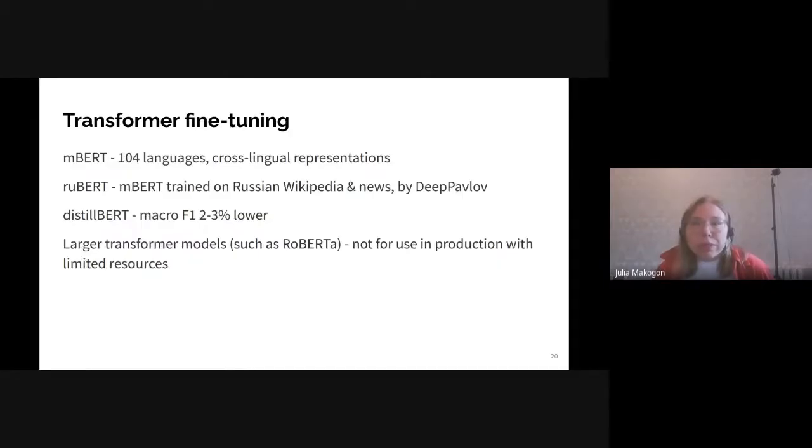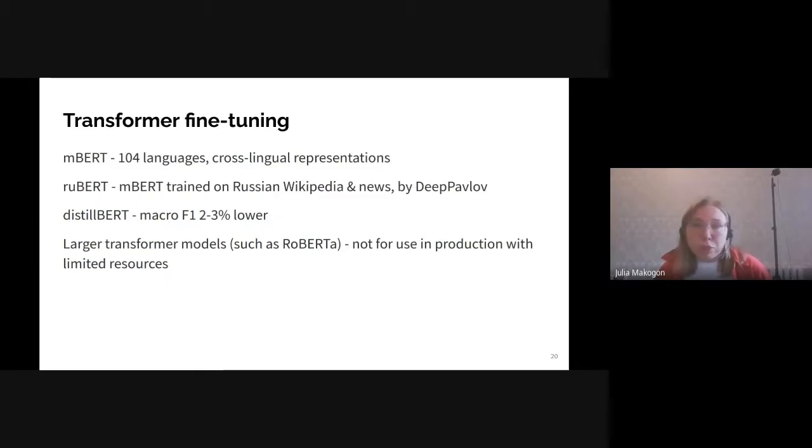And here we want to present the experiment results for fine-tuning the multilingual BERT model and additionally the RuBERT model. RuBERT is based on multilingual BERT, so it retains tokens and bytes from Ukrainian texts. At the same time, it could improve performance on Russian texts, and it makes it interesting to try. We also tried DistilBERT, but with DistilBERT, the model quality decreased by about 2 or 3%, so we decided not to proceed with experiments. And larger transformers like RoBERTa look promising, but we have a production environment with limited resources, so we decided not to use it.